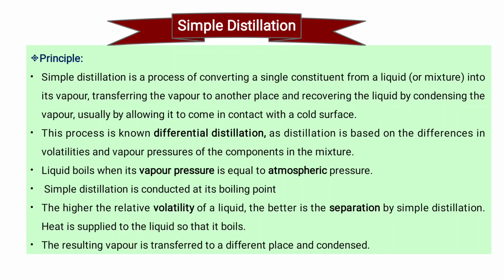A liquid boils when its vapor pressure is equal to atmospheric pressure. Simple distillation is conducted at boiling point. The higher the relative volatility of the liquid, the better is the separation by simple distillation. Heat is supplied to the liquid so that it boils. The resulting vapor is transferred to a different place and condensed.